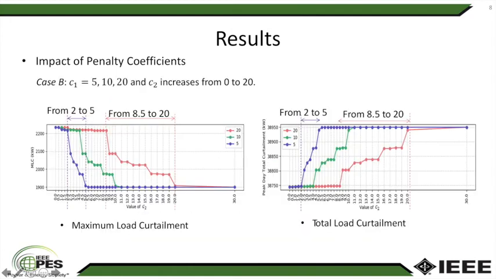In case B, we analyze the impact of penalty coefficient C1. We choose three different values of C1, and for a given value of C1, different values of C2 are used. We can see from the figures that if the value of C1 is large, the sensitivity to C2 is small, and only a big change of C2 can cause a change of the result. According to this case, we can choose a suitable value of C1 according to different practical requirements.